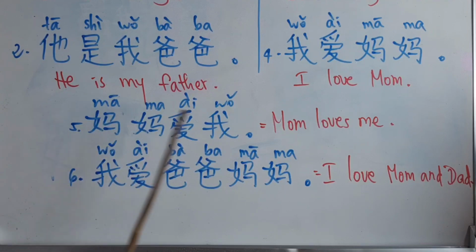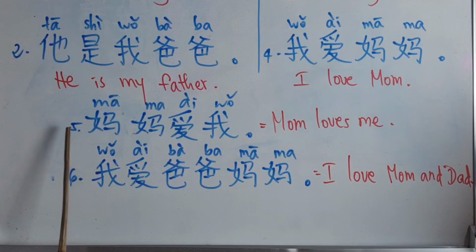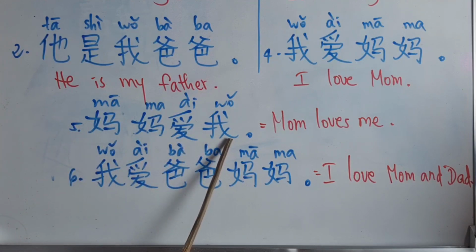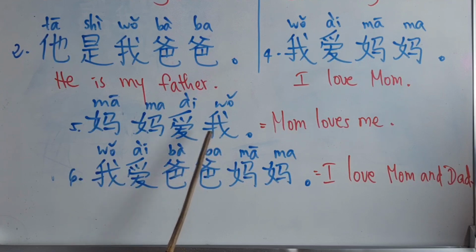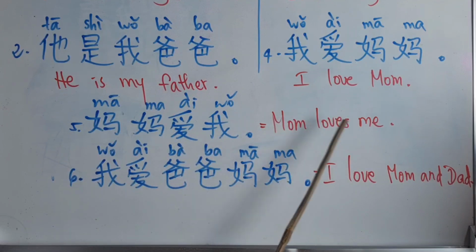Number 5. When you want to say mom loves me, we just move 妈妈 to the front, then 爱, and then we put 我. It's not complicated in Chinese, because in English the subject is I and the object is me, but in Chinese it is only the word 我. Yes, only one word for both me and I. 妈妈爱我. Mom loves me.